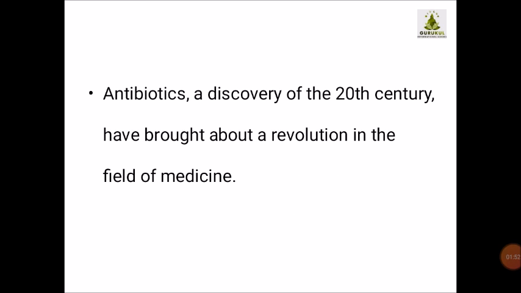Antibiotics were discovered in the 20th century and they have brought a great revolution in the field of medicine. Nowadays, whenever any person is suffering from a bacterial or fungal infection, doctors prescribe antibiotics. I think in your 8th standard you might also have studied a certain introduction to antibiotics, but now we are going to study them from a different aspect.